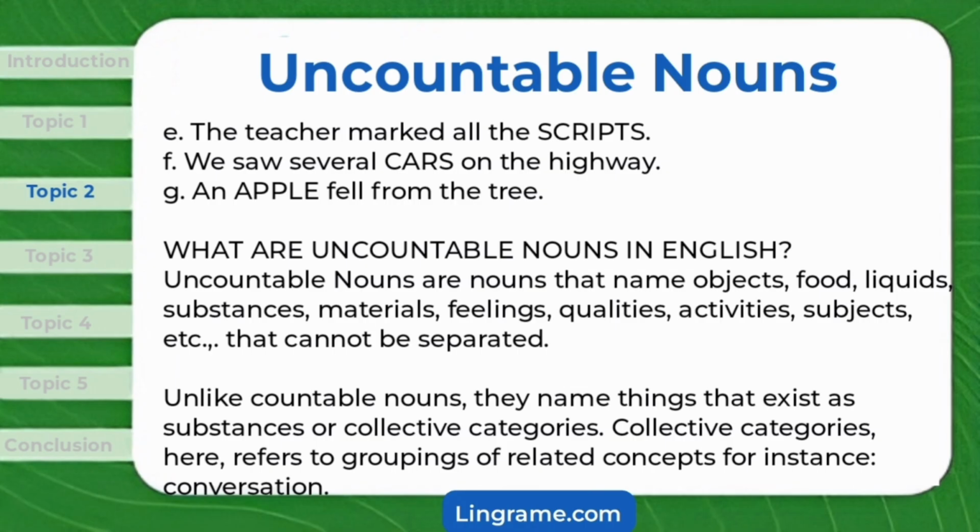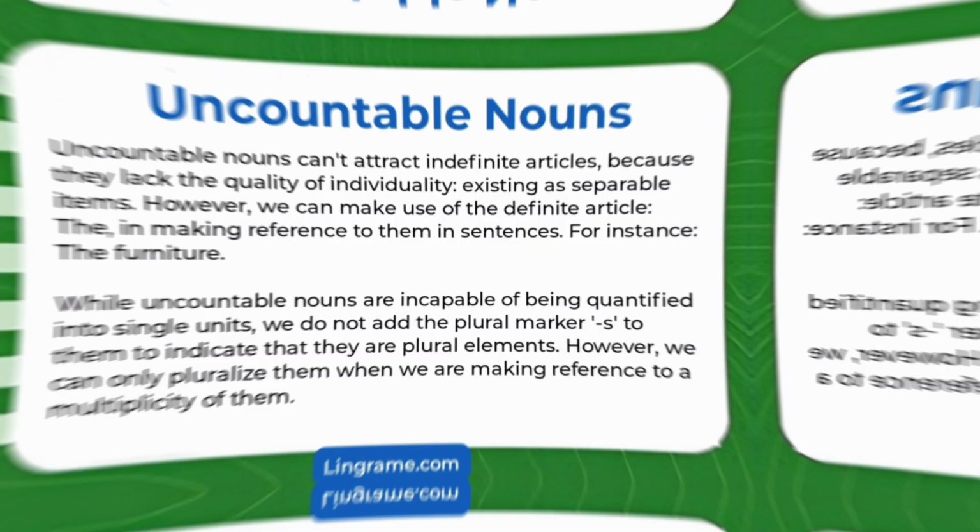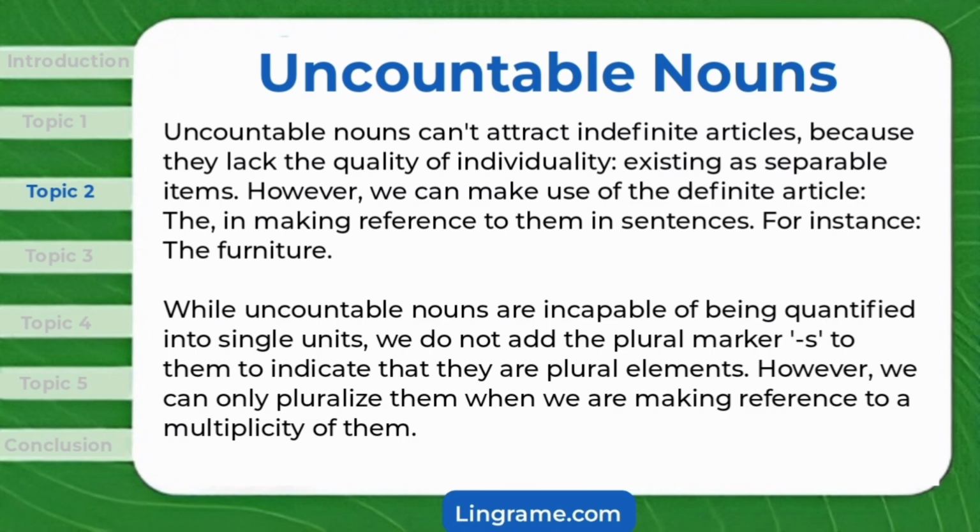What are uncountable nouns? In English, uncountable nouns are nouns that name objects, food, liquids, substances, materials, feelings, qualities, activities, subjects, etc. that cannot be separated. Unlike countable nouns, they name things that exist as substances or collective categories. Collective categories, here, refers to groupings of related concepts. For instance, conversation. Uncountable nouns can't attract indefinite articles, because they lack the quality of individuality, existing as separable items.